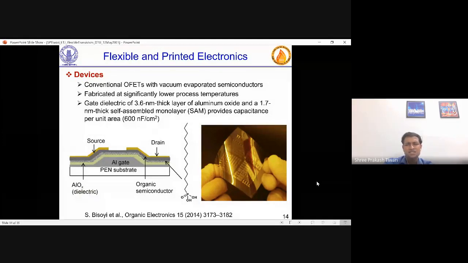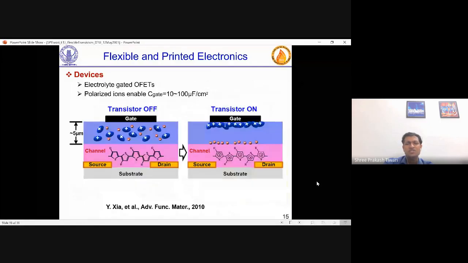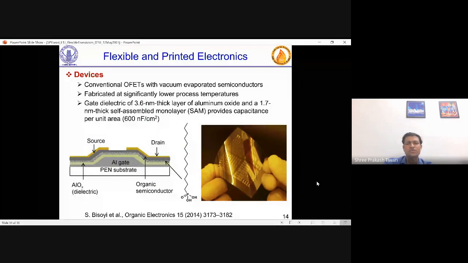There are devices. This is again my first PhD student's work I saw. So there are some good devices which are fabricated. There are techniques to fabricate very good devices, and this is one set of devices where you see a plastic substrate, a gate, then a gate dielectric which is covered by a self-assembled monolayer, which is again for a good interface, and then the semiconductor is put and source drain is put on the top. Now these are organic transistors or flexible transistors.